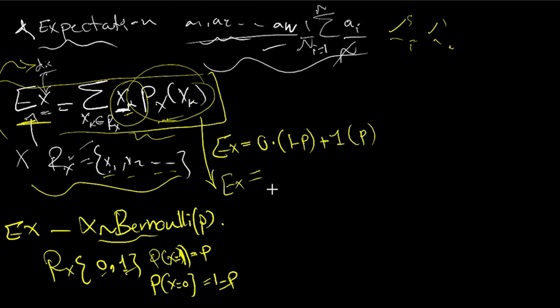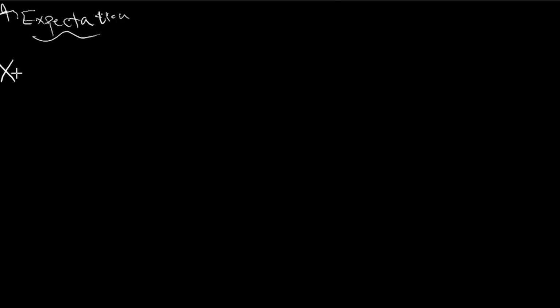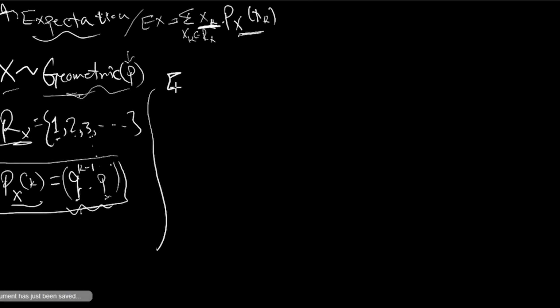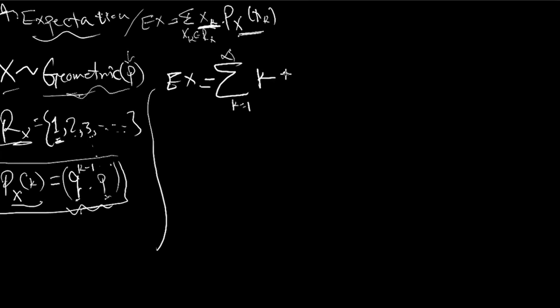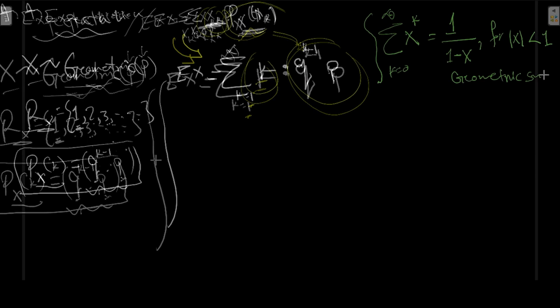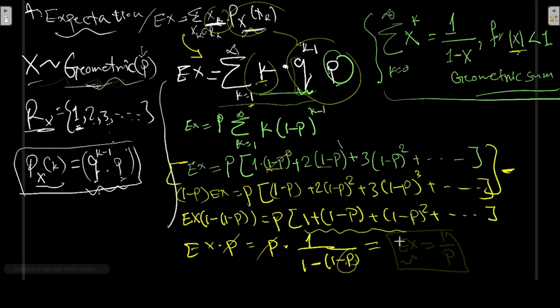Now, all of which will lead you to just the probability itself. Let's see the expected value of x given that it is distributed by a geometric. We know the range of x in this case, and we know the probability. The expected value of x is the sum: we have k, any of these values 1 or 2, multiplied by this value here. We already know the geometric sum formula. If you remember, I think we discussed that sometime before. Luckily, we can convert this geometric sum to the form that we want, and take the derivative with respect to that. The final expected value will be 1 over p.